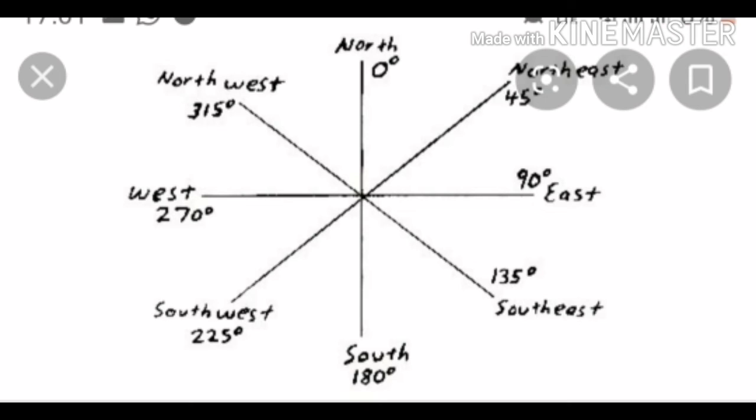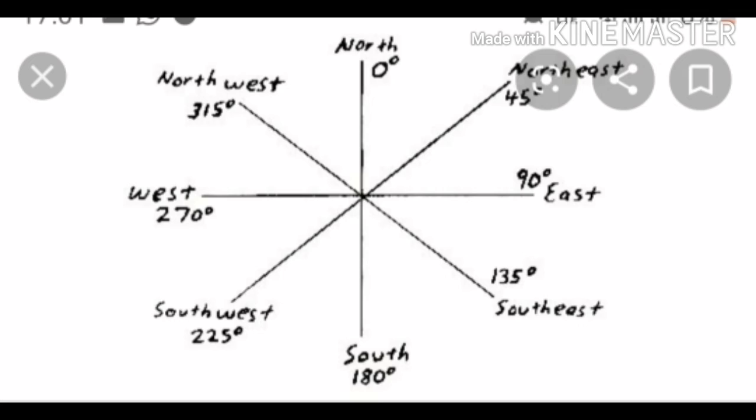And now we can see these directions like north, south, east, west. North is perpendicular to east. East is perpendicular to south. South is perpendicular to west, and west is perpendicular to north. That means the angle between them is 90 degrees, and they form the full complete circle. From north, if we move clockwise again towards the north, then the angle formed is 360 degrees.